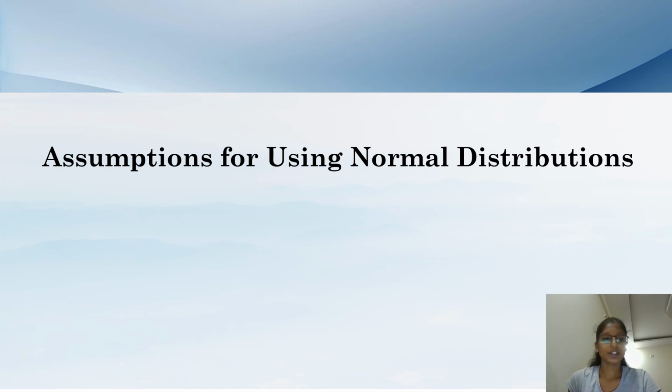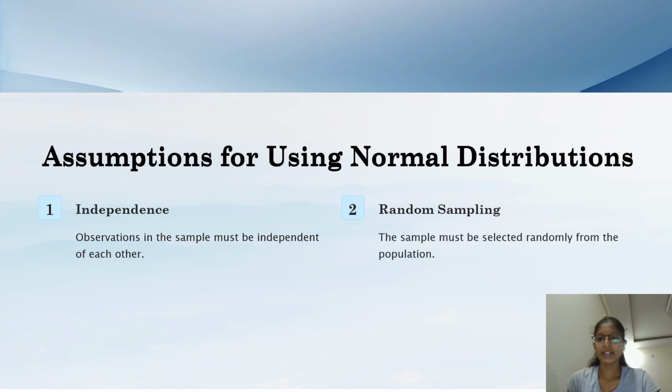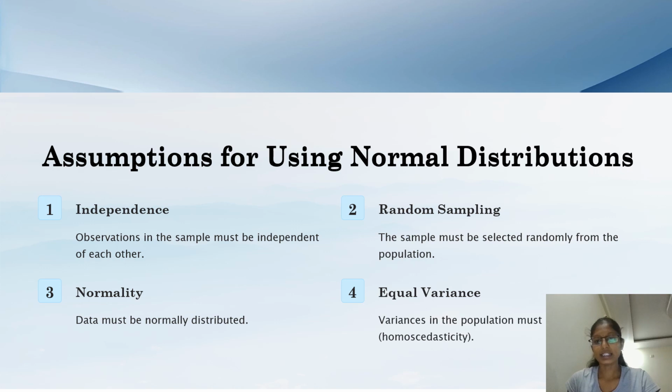Assumptions for using normal distribution. First one, independence: observations in the sample must be independent of each other. Random sampling: the sample must be selected randomly from the population. Then normality: data must be normally distributed. Then equal variance: variance in the population must be homoscedastic.